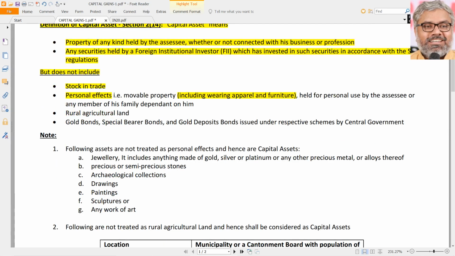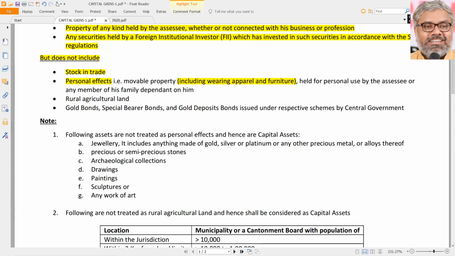But now that personal effects is the word that we are looking at, let us also see what are the assets which are not treated as personal effects and hence they are capital assets. In other words, exception to exception. Naturally, that is inclusion. Exclusion from an exclusion is an inclusion. What was the original definition of a capital asset? Property of any kind. What is the exception to that? Personal effect. What is the exception to the personal effects? The following. Which means the following are the exception to the exception, which automatically means the following are capital assets.